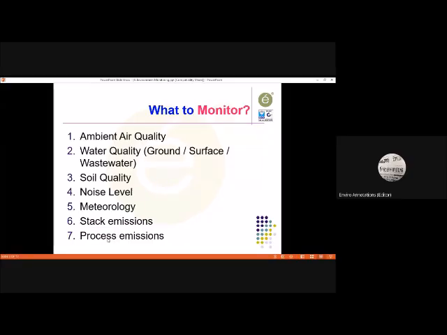Now, let me tell you about one requirement called due diligence. Due diligence is generally what happens: most of the foreign companies, the multinationals, when they have got, in the United States let's say, some kind of regulations.